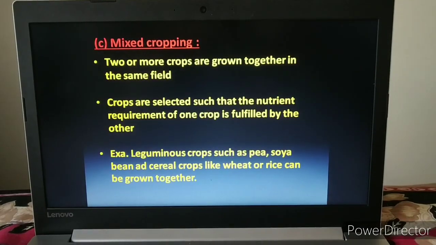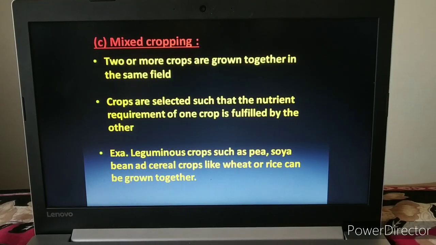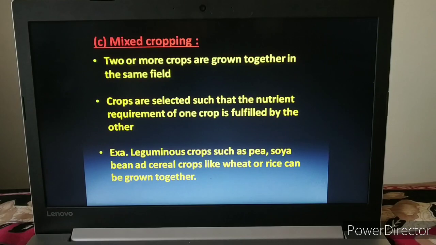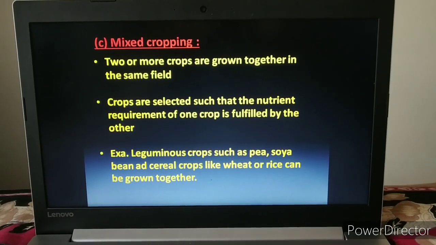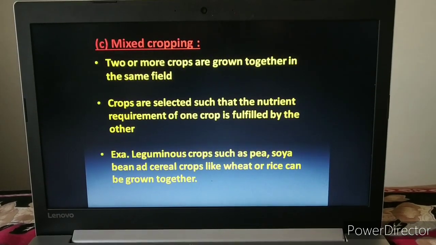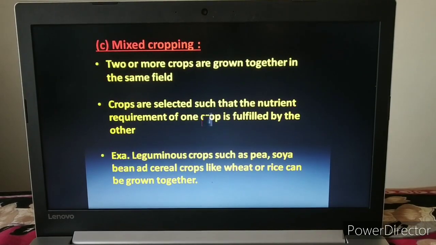For example, a leguminous crop such as pea or soybean and a cereal like wheat or rice can be grown together, and that is called mixed cropping. This way we can replenish the nutrients in the soil naturally.